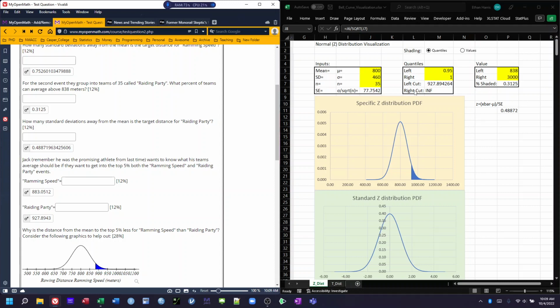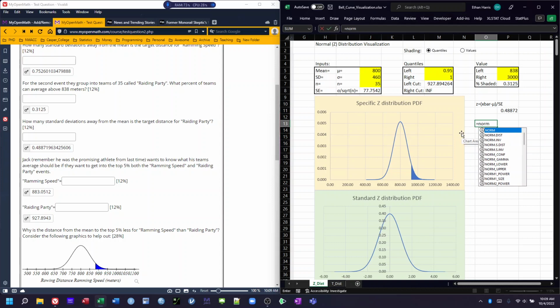Remember that if we are going to actually calculate these values out, the equation that we want to be using is this norm.dist, and it allows us to choose our critical points, our means, our standard deviations. If we're in the central limit theorem, that standard deviation is going to be the standard error, and for the cumulative distribution, we want that to be true.